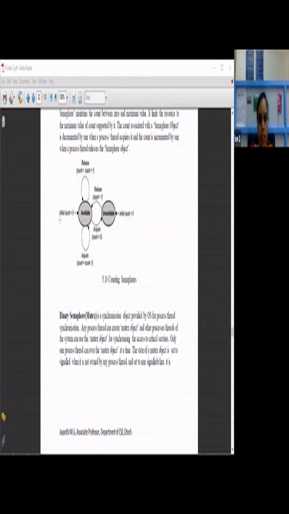Here, if the initial count is greater than 0, you are in the available state, so you can acquire. When the resource is acquired, count equals count minus 1. When you release the resource, count equals count plus 1. For acquire, count becomes 0: if the process has acquired the resource, the count is decremented by 1 and becomes 0, and the resource becomes unavailable. If the resource is released, the count becomes 1, and the resource becomes available.